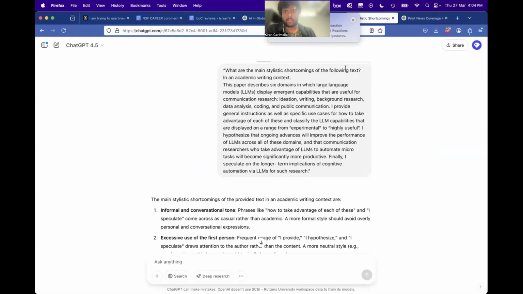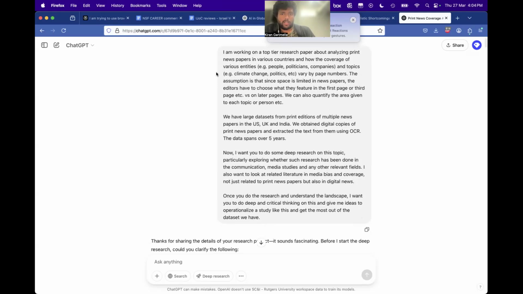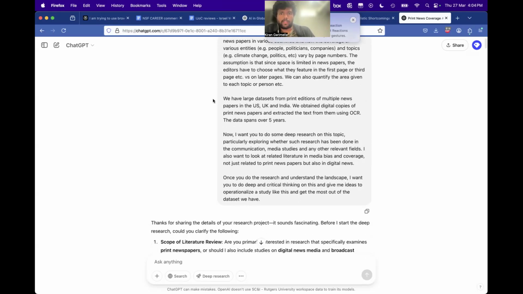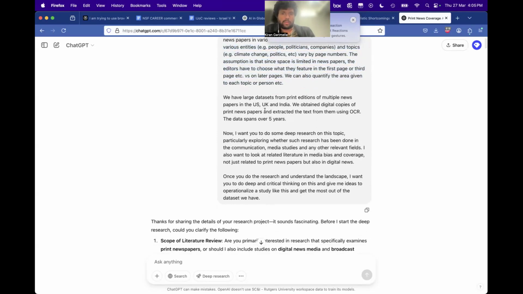But okay, so this was an example that I wanted to show. I had this question where I asked it, okay, this is the thing that I'm working on, and I already have an idea, right? I said I'm working on this idea where I want to analyze print newspapers, what they cover. We have this type of data.